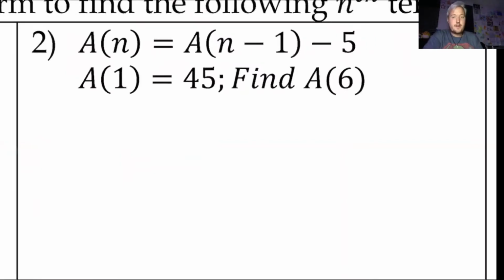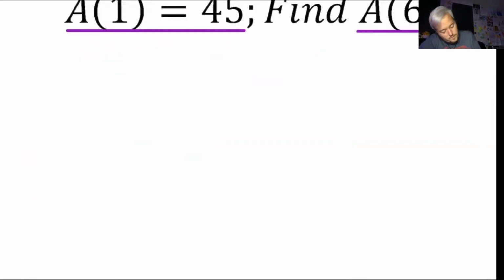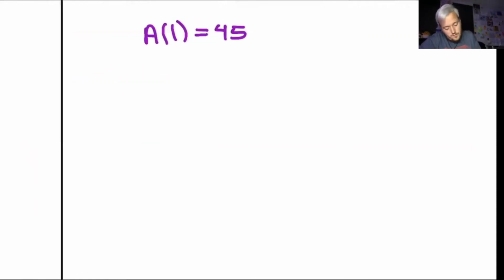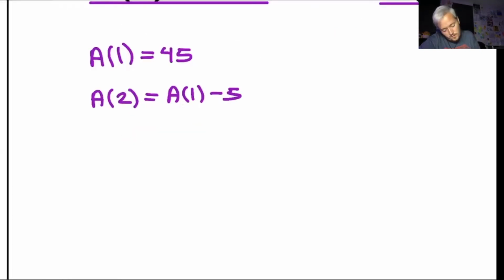All right, so same idea here. So we are going to be consistently subtracting 5. Our first term is 45, and I want to find the sixth term. All right, so I'm going to start with a of 1, which is given to me, which is 45. So I don't have to go look for it, it's right there. Now a of 2, I want to take the previous term and then apply the common difference, which is minus 5. So I'm going to do 45 minus 5, which equals 40.